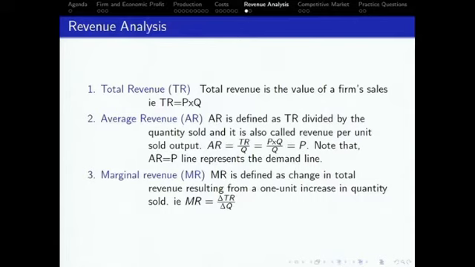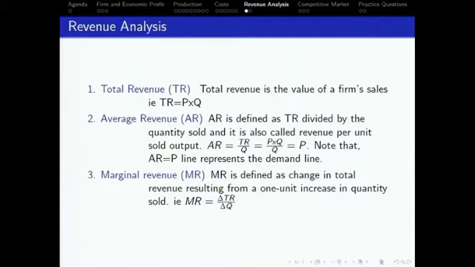Now is the total revenue. So what is the total revenue? We already know that: price times quantity. If I sell an output of, say, 2 units, and the price is $10 per unit, what will be my total revenue? 10 times 2. That will be 20. So what is the average revenue? By definition, it is the total revenue divided by Q. In other words, it is also known as revenue per unit of output. Clear? And keep in mind, your average revenue is also equal to price.